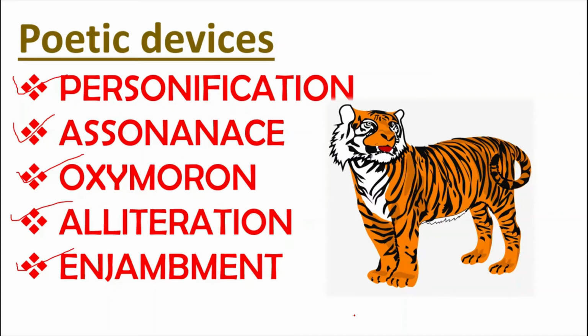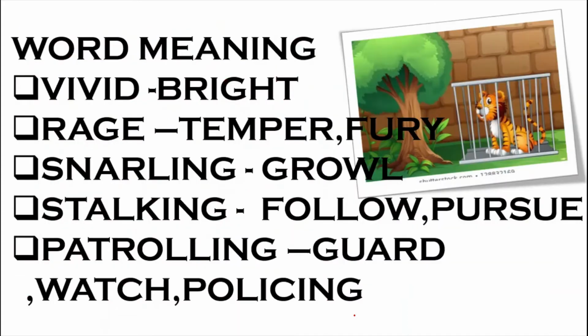And now we'll discuss the word meanings. Vivid means bright. Rage means temper or fury. Since the tiger was caged, he was furious. Snarling means growl. Stalking means to follow or pursue, and here the tiger is in the cage, so he is roaming in the cage. That is called stalking there.